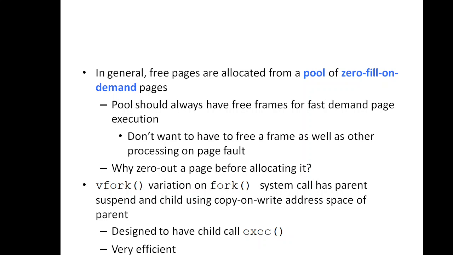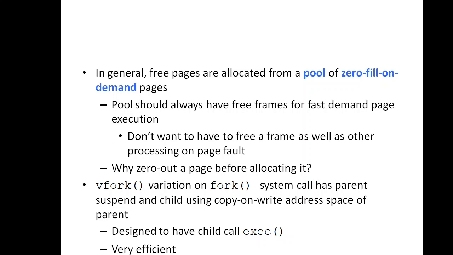A pool should always have free frames for fast demand page execution. If there are free pages in the pool, then we can allocate those pages for a demand page execution. Zeroing out a page before allocating is required because we should erase the previous contents of that particular page.